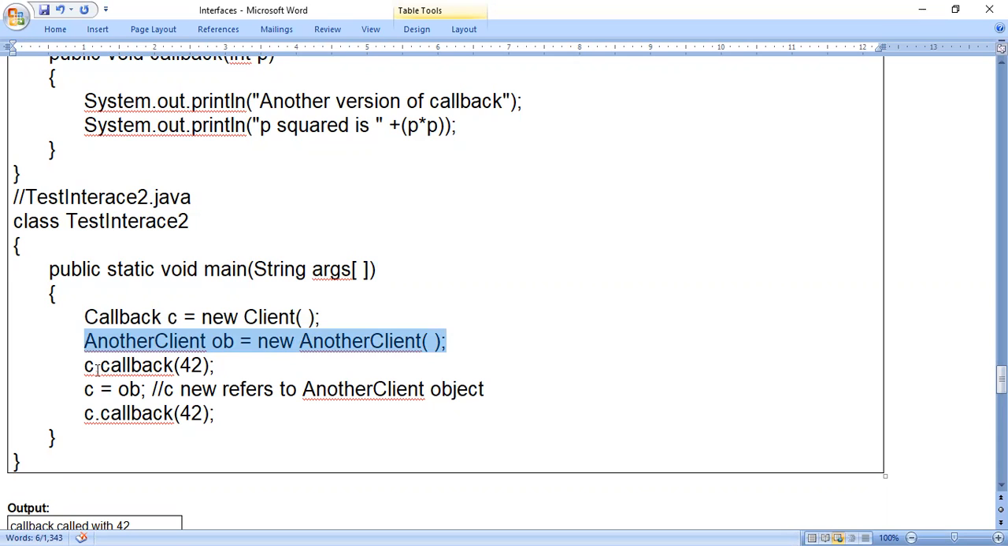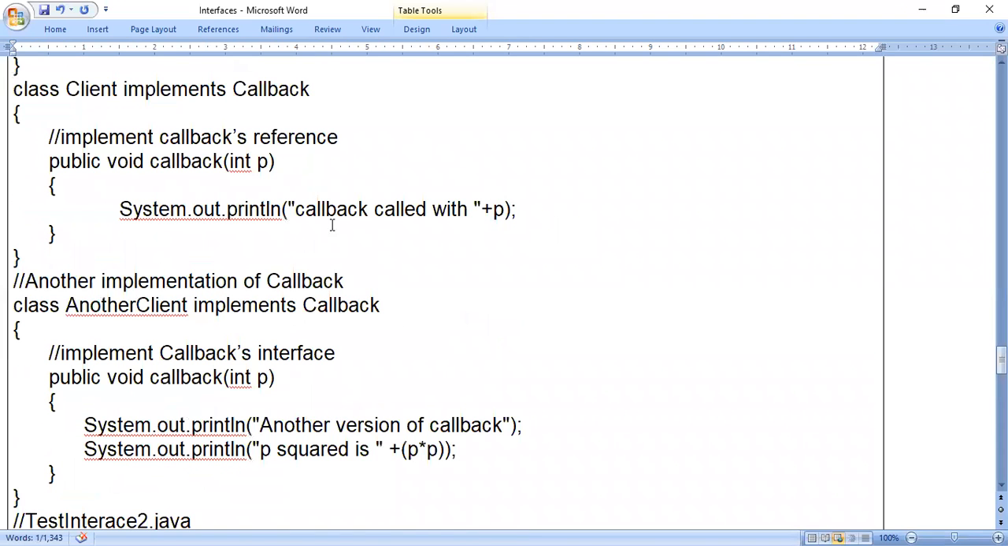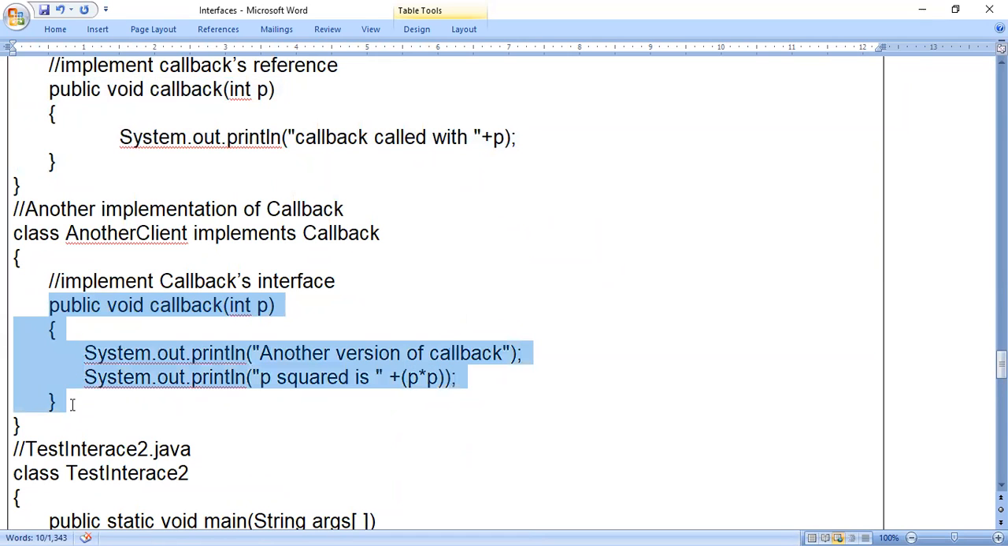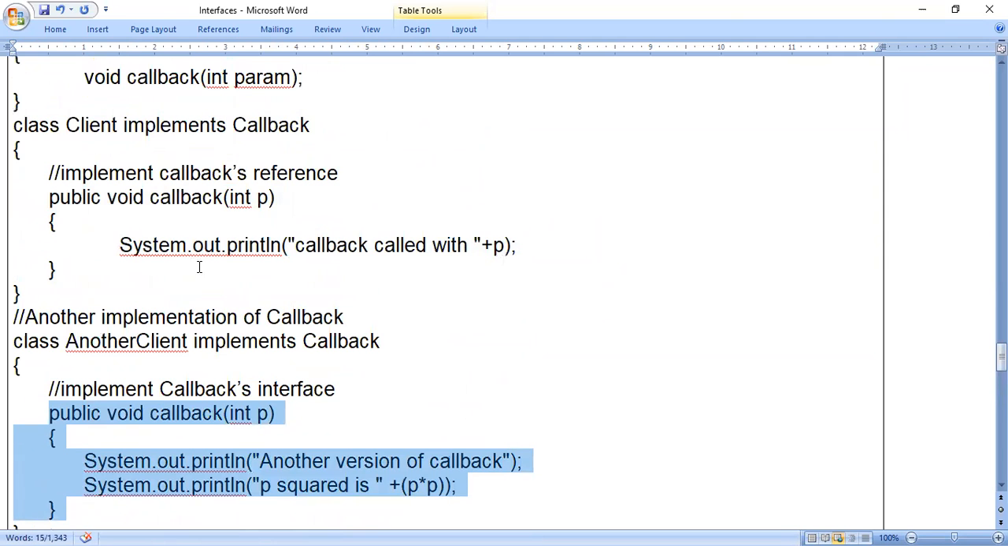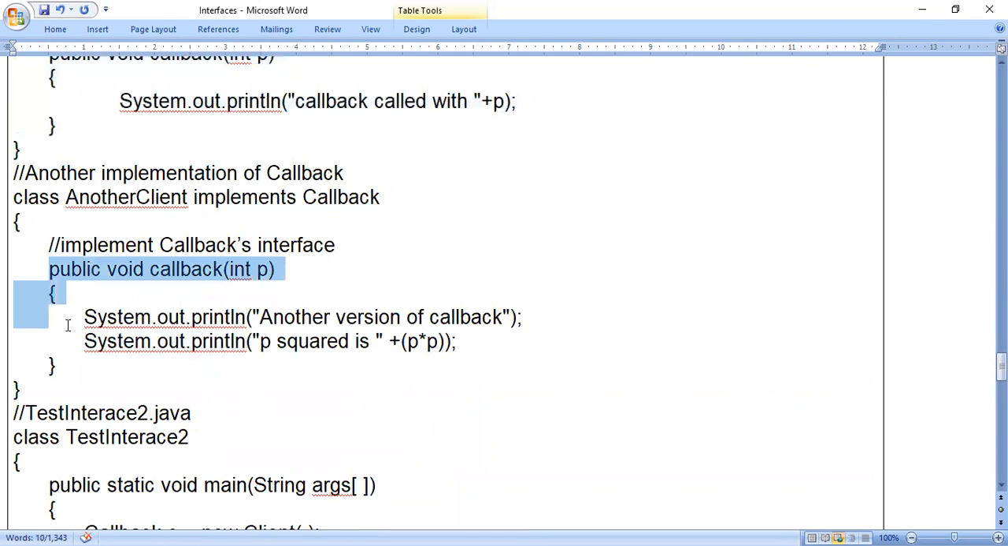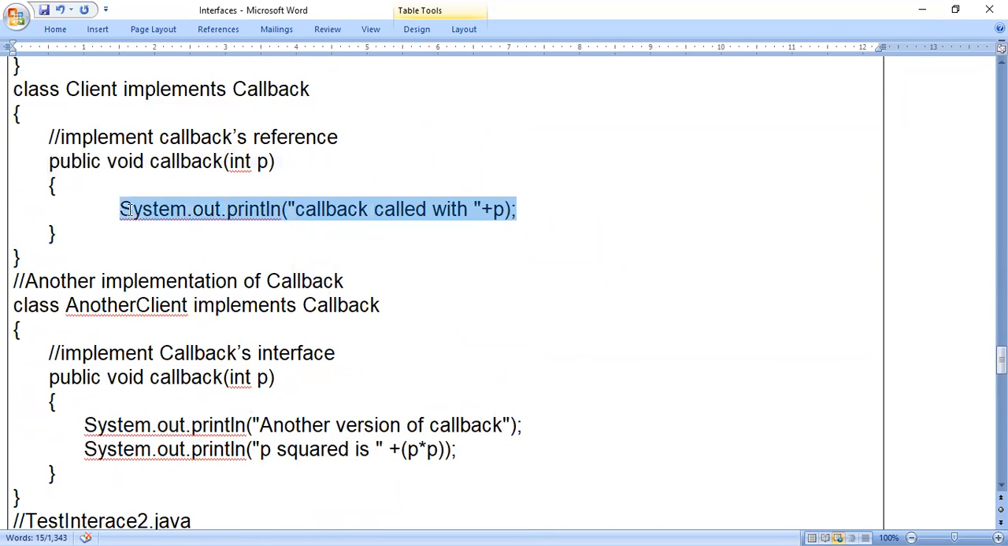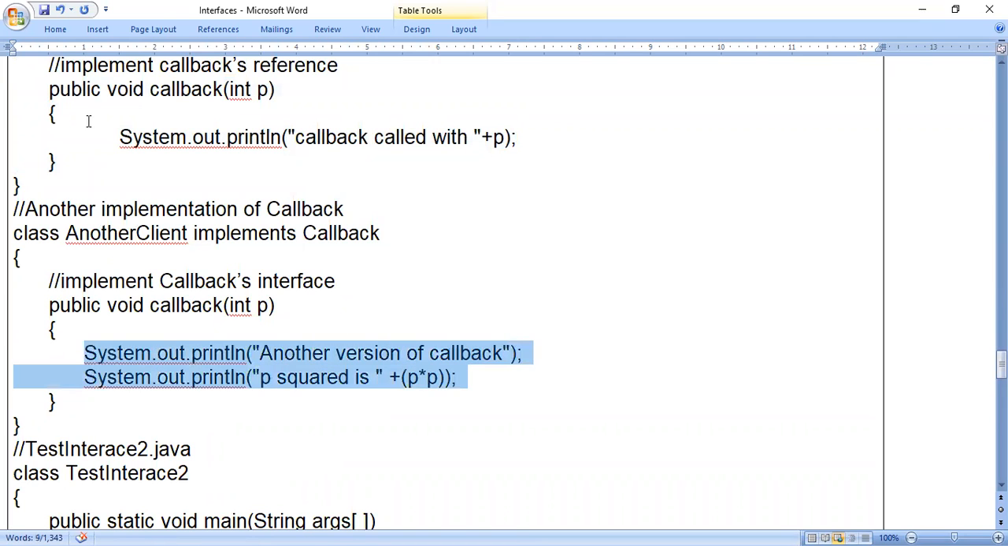If that is the case, now you see c.callback(42). Yes, the callback method is called. Now here we may get a little confusion, because when you say c.callback, which callback method should it call? The callback method is implemented in the Client class, and it is also implemented in the AnotherClient class. If there are two implementations, that means the code is present in the Client class and also in the AnotherClient class. Whether this statement should be displayed or these two statements should be displayed, that means whether this method should be called or that method should be called, we get a confusion.